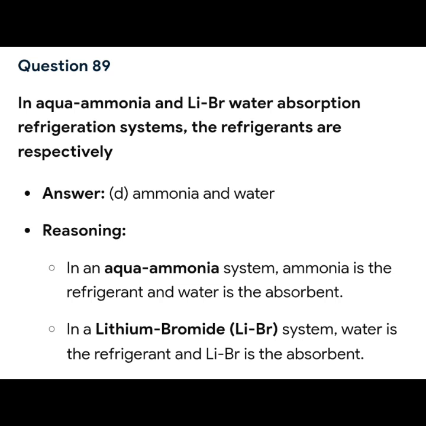So the next question, question 89, is about aqua ammonia and LiBr water absorption refrigeration systems, the refrigerants are respectively. The answer is D, ammonia and water. Because in an aqua ammonia system, ammonia is the refrigerant and water is the absorbent. In a lithium bromide, or LiBr, system, water is the refrigerant and LiBr is the absorbent.